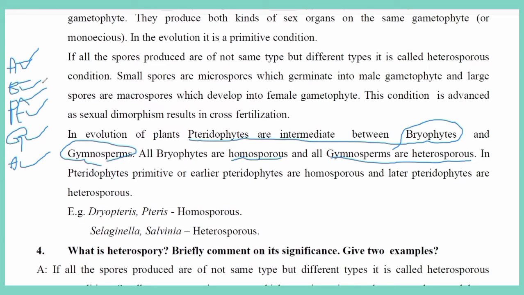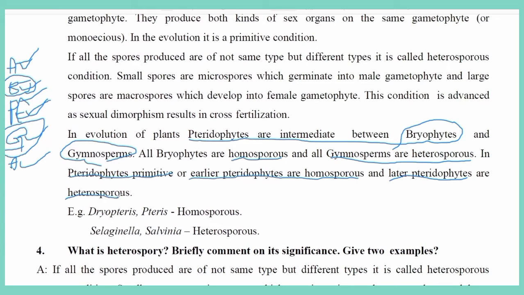When you take bryophytes, the sporophytes produce homospores, meaning all spores are similar. Gymnosperms produce heterospores, but pteridophytes produce both kinds of spores, homosporous and heterosporous. The primitive or earlier pteridophytes are generally homosporous, and the advanced, later pteridophytes are heterosporous.